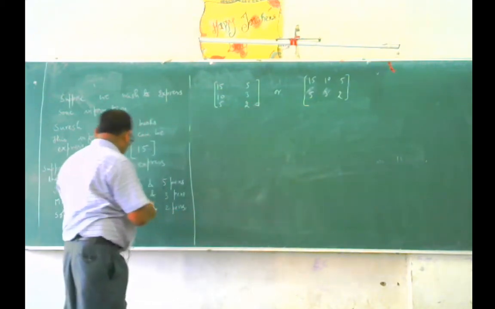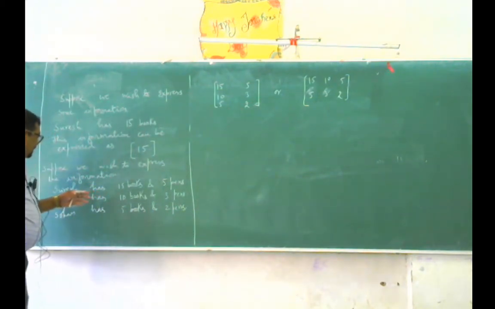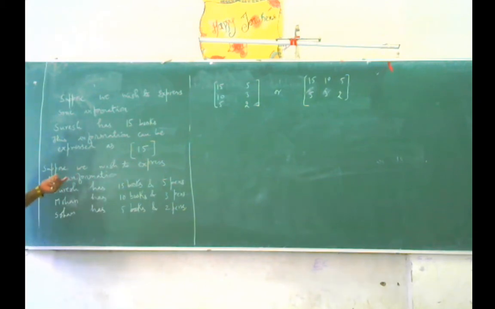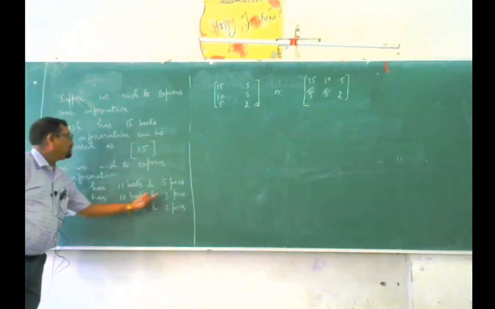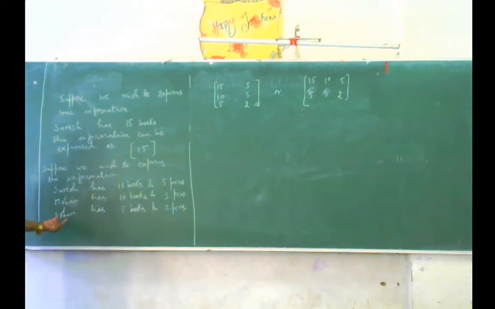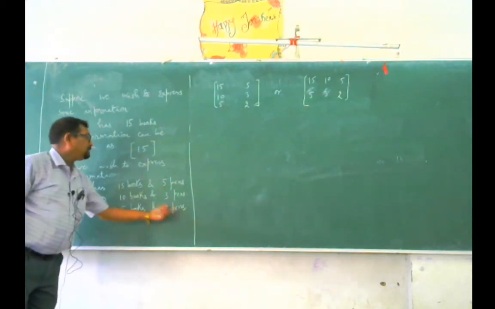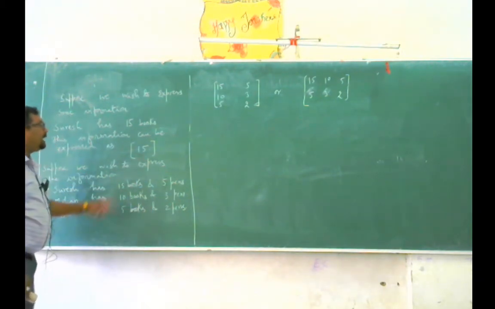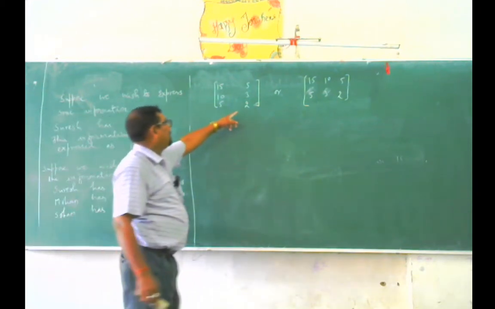So we have this information. Suresh has 15 books and 5 pens. Mohan has 10 books and 3 pens. Sohan has 5 books and 2 pens. This information can be expressed in 2 ways.